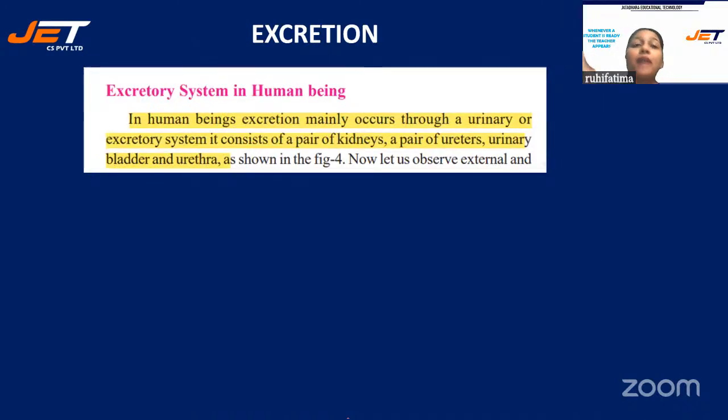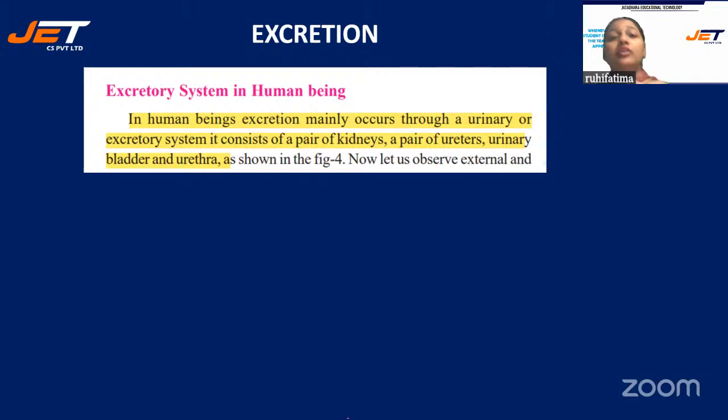For this, what has happened? Nature has created an excellent system which is known as the excretory system. It is there in plants also, in animals also, in human beings also. So we will be doing it here in human beings. In human beings, excretion mainly occurs through the urinary or excretory system. It consists of a pair of kidneys, a pair of ureters, the urinary bladder, and the urethra.